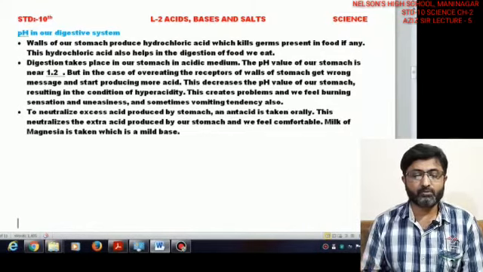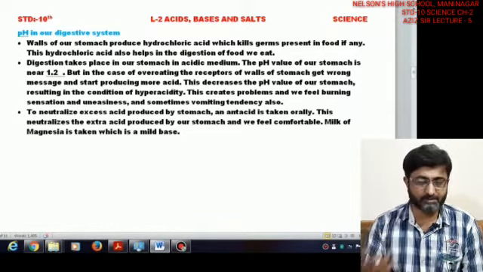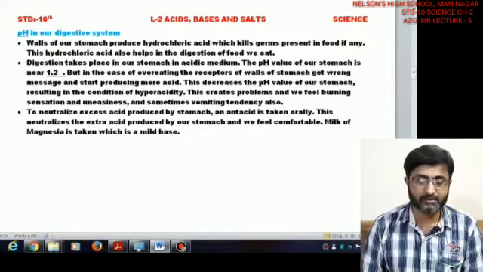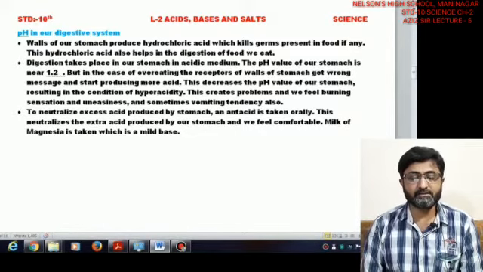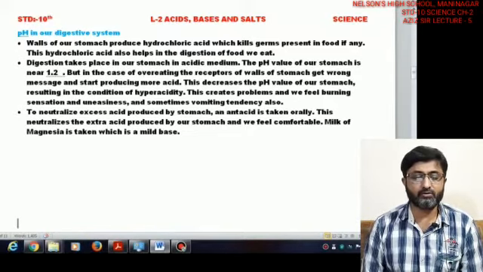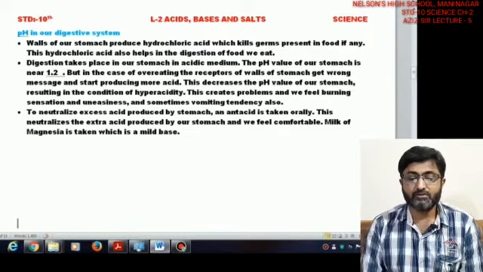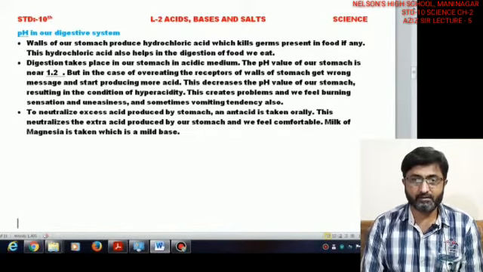Basically it is 1.2, but if it decreases below 1.2, that means it becomes more acidic by its nature, and that is called hyperacidity. Hyperacidity creates a very bad sensation in our stomach. It creates a condition where you are uneasy, with vomiting and a burning sensation towards the heart side and the stomach sides. So very much uneasiness is created inside our body.